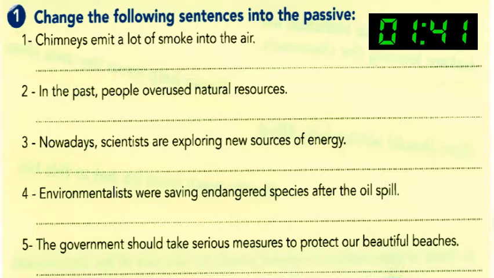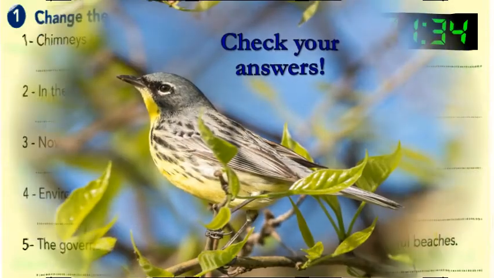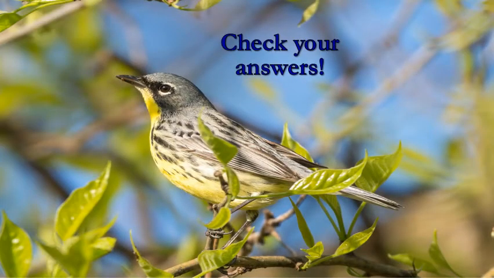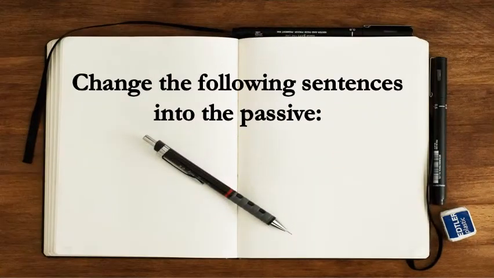Read them one by one. Then let's see the answers. Now let's check our answers.